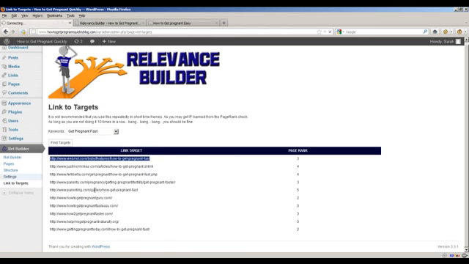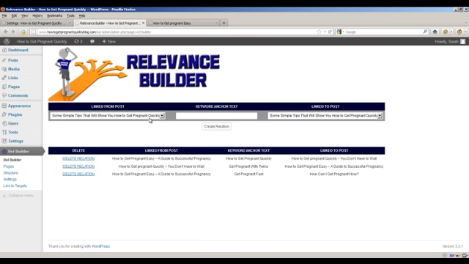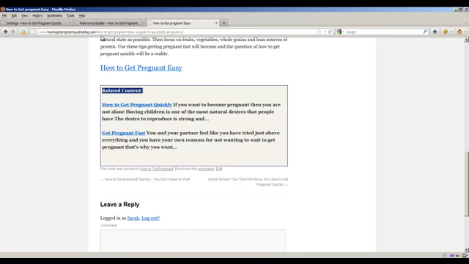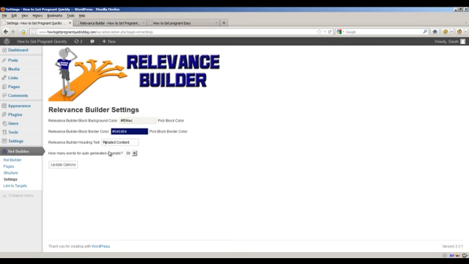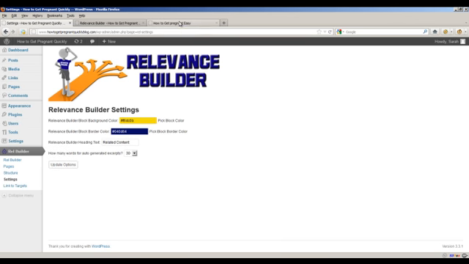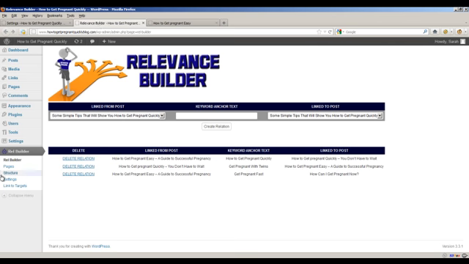But settings, I'll go over these real quick, and it's just like I said: the background color, the border color, the actual header right here, and how many words you want in the excerpt. So for instance, I could change this to yellow if I wanted to. Update options, go back here, and we'd notice that this is actually yellow now. So that's just something quick and simple to do.